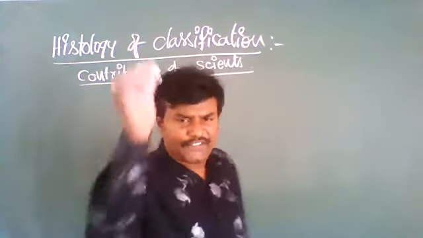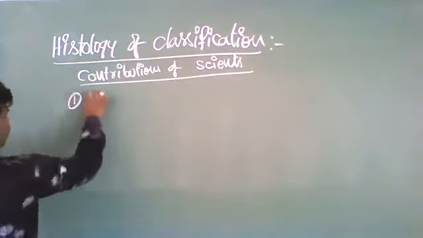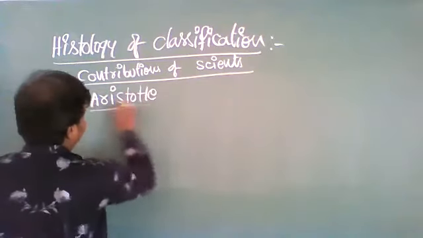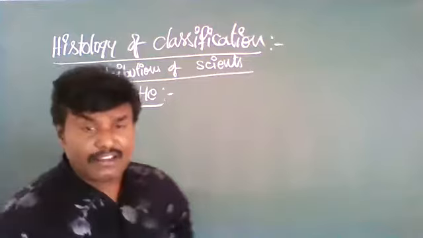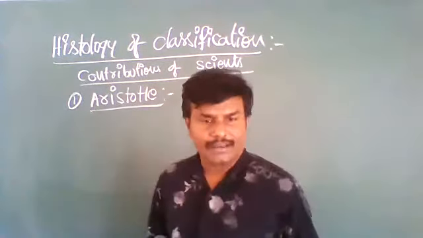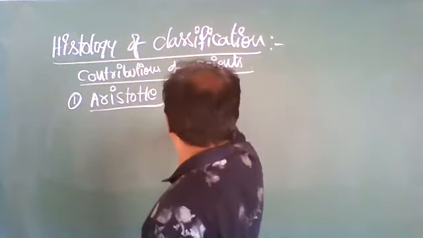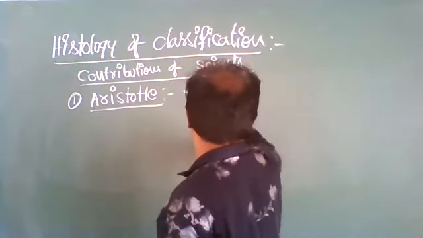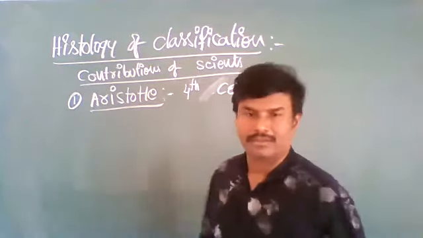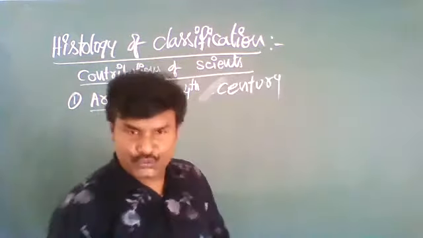The first scientist, Aristotle. He is the Greek philosopher, belongs to the 4th century.